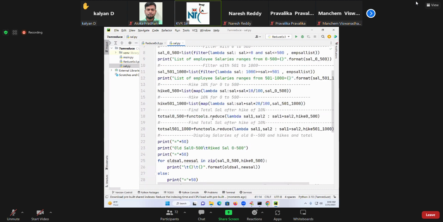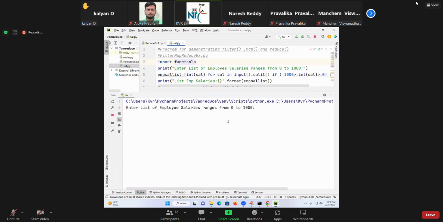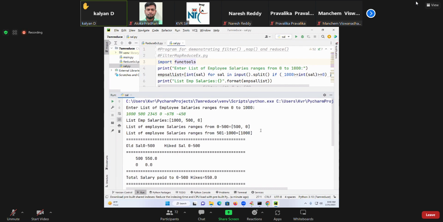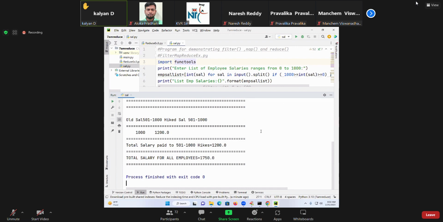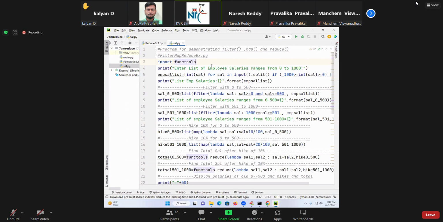So I pasted the total code. Okay, sir. Now you run this code. Enter that: 1, 500, 234510 something like that, -678, -450. So got the result. Okay, sir, I'll check. But normally PyCharm will take care of the functools, right? I don't need to do anything. Functools is one of the inbuilt Python modules. It will work out. Okay, sir, I'll check it once. Thank you, sir.